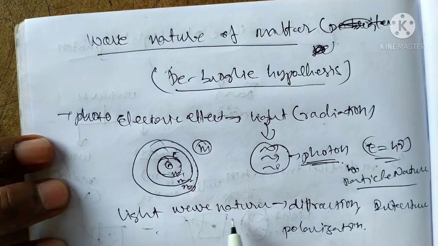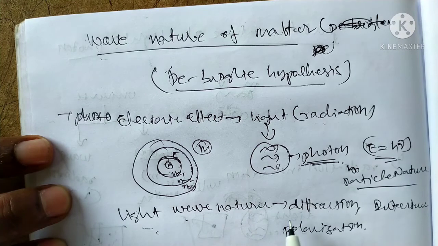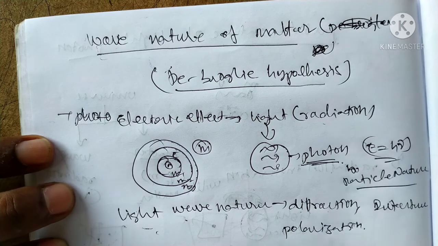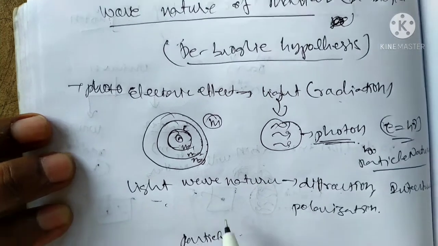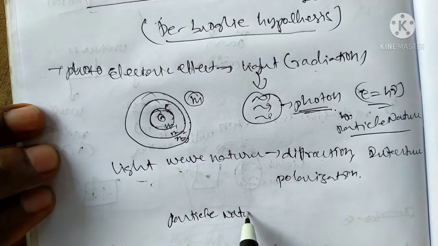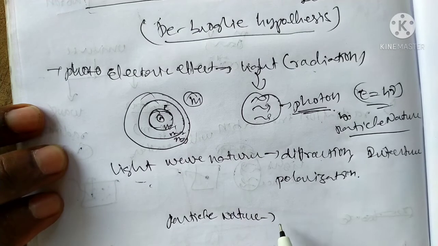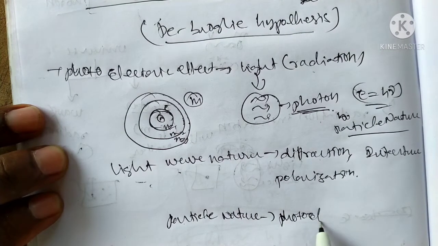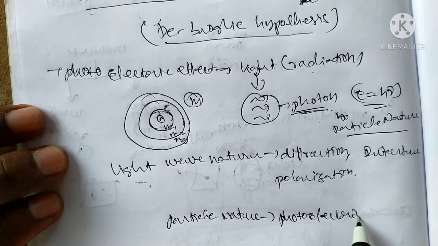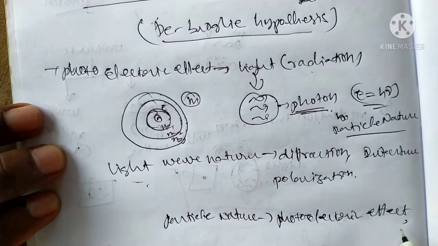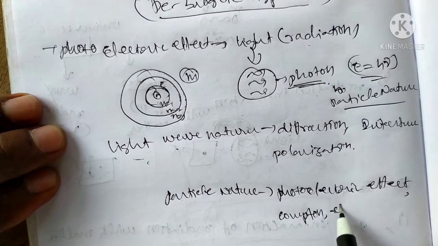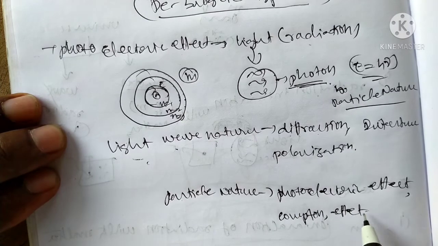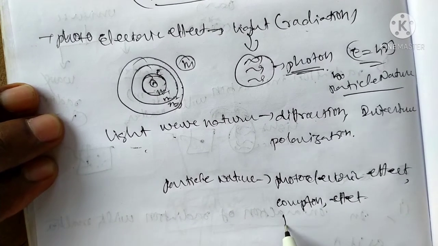Light's wave nature is nothing but light used in diffraction, interference, and polarization. And also particle nature. The particle nature is nothing but the photoelectric effect, the Compton effect, and black body radiation.